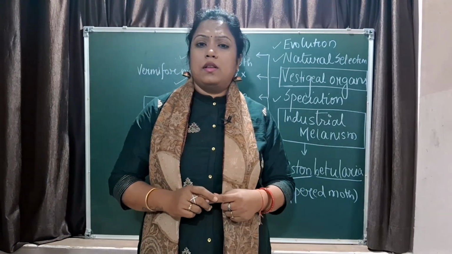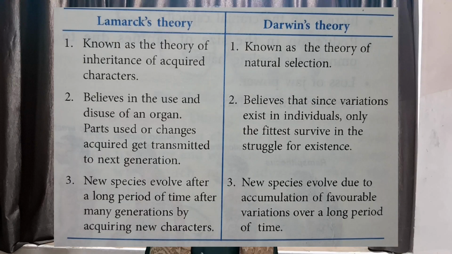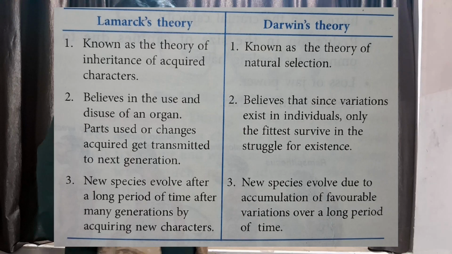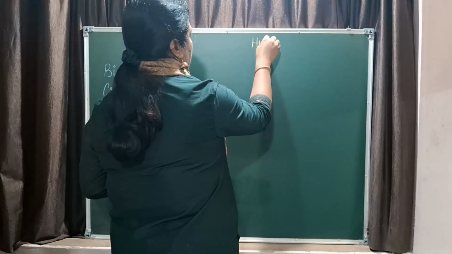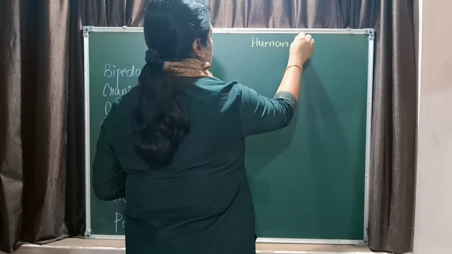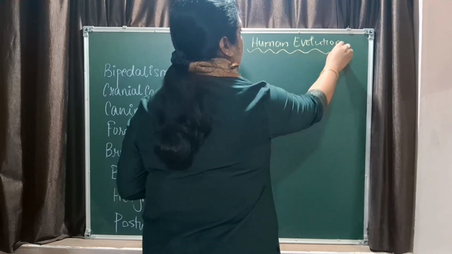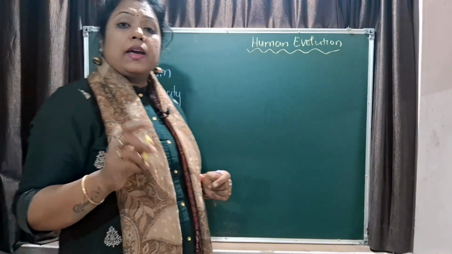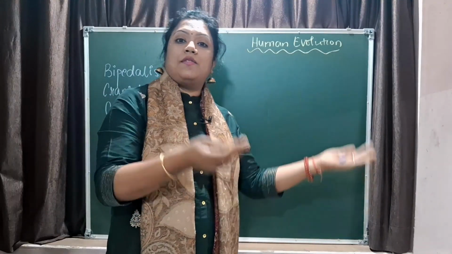This is all with the evolution part, that is the first part of the chapter. You should know the difference between the Lamarck theory and Darwin's theory. The difference is in front of you. You can go through the same, take a screenshot if needed, and let us proceed with the next part, that is human evolution. The next topic is human evolution. When you talk about human evolution and our ancestors, you have to remember the names, because in the exam they ask you to arrange the following in logical sequence, and they can also ask the difference between two ancestors, and also comparison with the modern man.